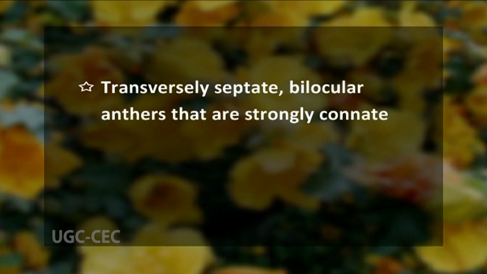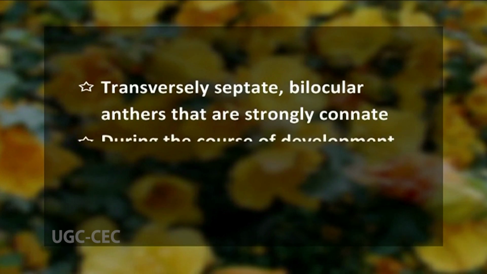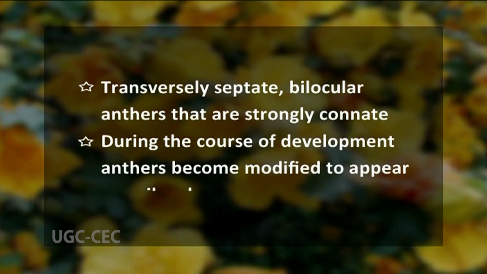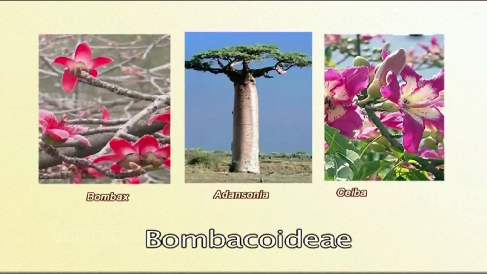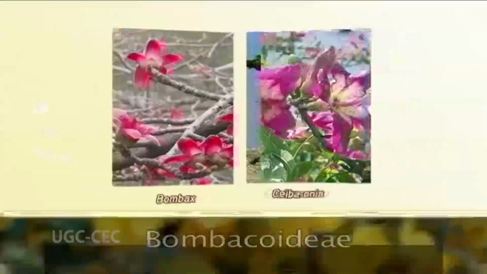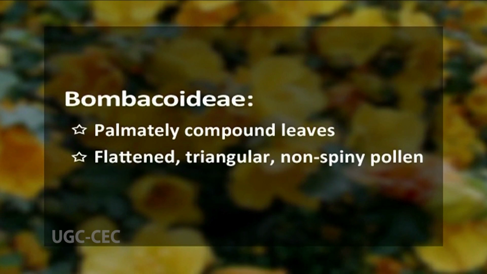The reason being, they have transversely septate bilocular anthers that are strongly connate, and during the course of development, they become modified to appear as unilocular. Starting with the Bombicoideae, which is represented by common genera like Bombax, Adansonia, Seba, etc. They may be monophyletic because of having palmately compound leaves and also having platinate, triangular, and non-spiny pollen grains.